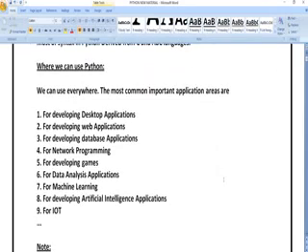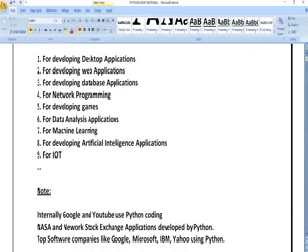So where can you use Python? Python programming is used in multiple domains. Mainly it is used in developing desktop applications, web applications, database applications, network programming, developing games, for making different analysis of the applications, meaning how the particular application is working, whatever we have designed, and for machine learning, for developing artificial intelligence projects, for IoT, internet of things. So these are only a limited set. There are multiple applications, but these are the limited ones.